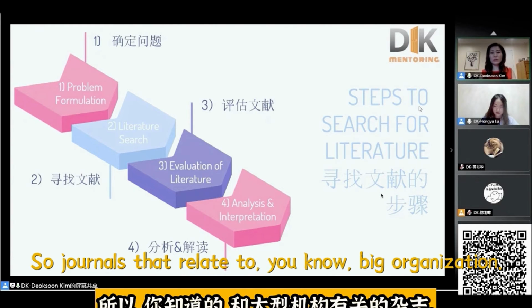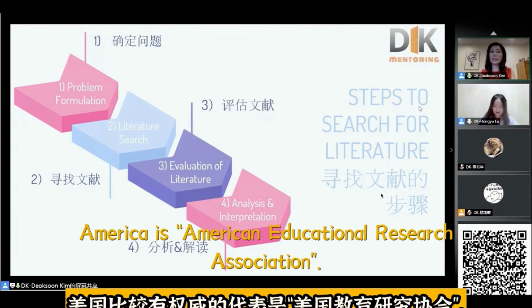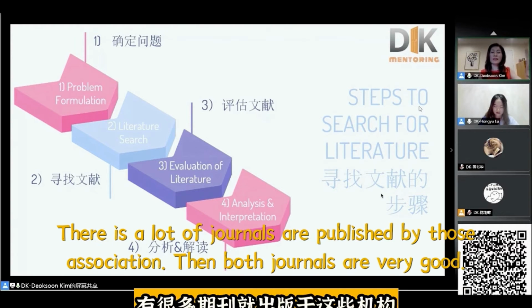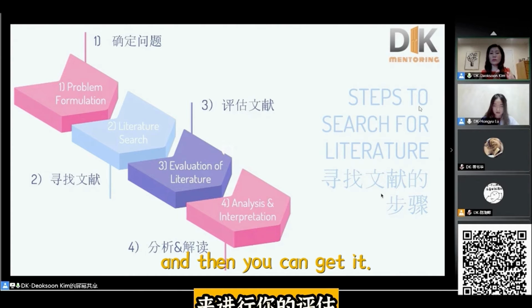And reputation. Journals that relate to a big organization, for example, in America we have the American Educational Research Association. There are a lot of journals that are published by those associations. Those journals have a very good reputation.